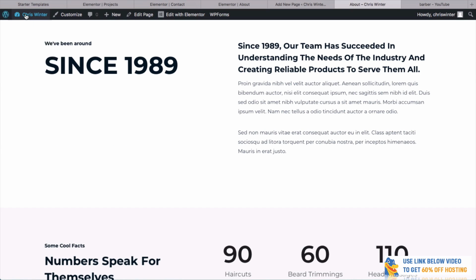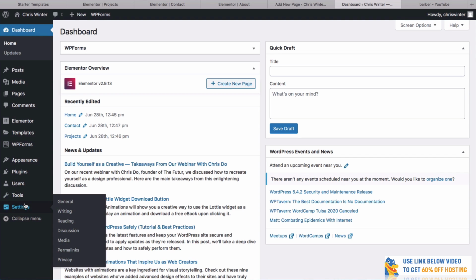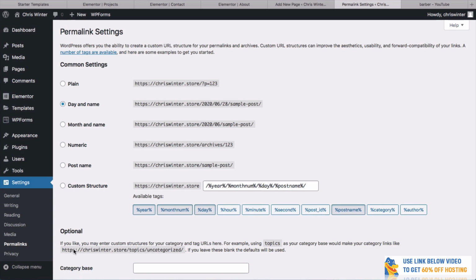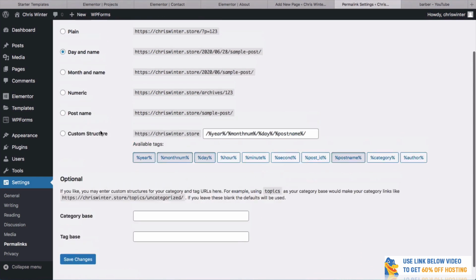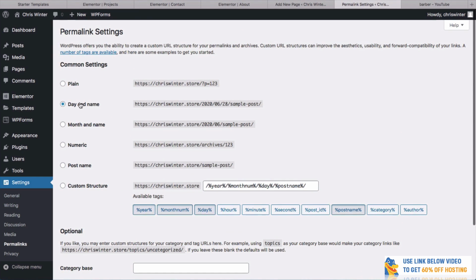There are a few other things that you can look at in the dashboard that are really, really important. So if we go to settings here, for example, you go to a setting called permalinks. What you probably want to do is have a look at these and make sure that you do have it by day and name, or you could even just change it to post name. If you want to have the date here, you can have it, but you can simply change it to post name, or you can even have it as the plain text.